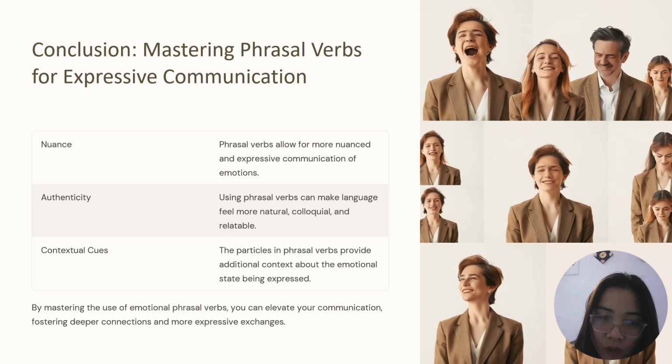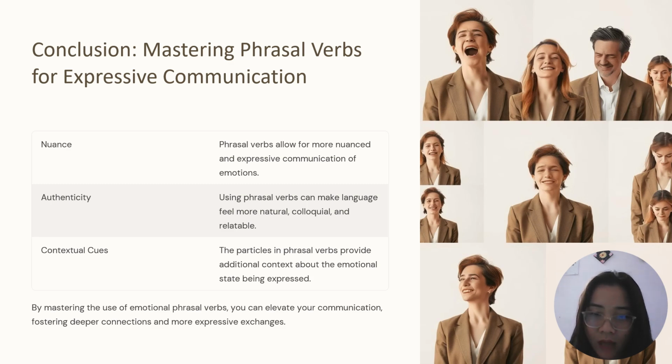In contextual choice, the particle in a phrasal verb provides additional context about the emotional state being expressed. So from here we will know how to use and why to use and all that. As I always say, where to use and how to use. We have to know that, right?